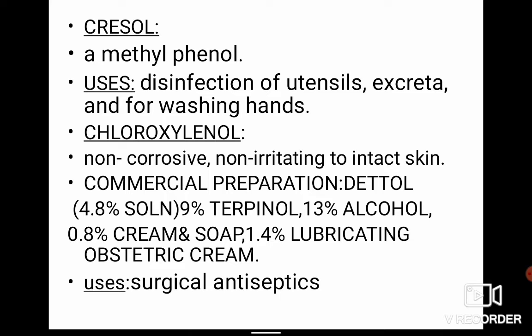The most commonly used commercial preparation is Dettol, which contains 4.8% of the solution. Alcohol 13%. It is available in creams and soaps and lubricating obstetric creams also. Chloroxylenol is most commonly used in surgical antiseptics.